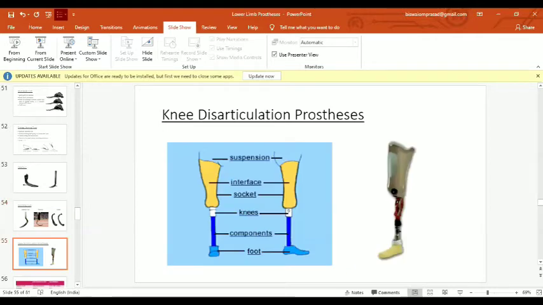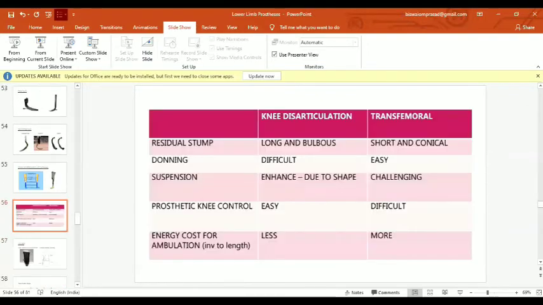So we can come to knee disarticulation prosthetics. The parts are there. First comes the suspension, then the interface, then the socket, then the knee joint, then the pylon or the knee extension, and there comes the ankle foot assembly or the foot.